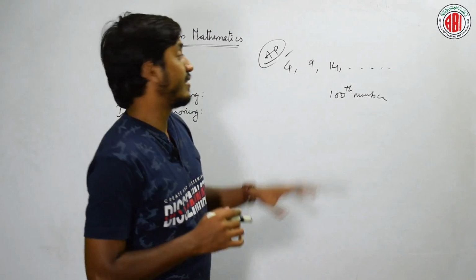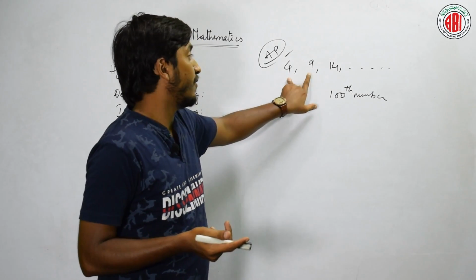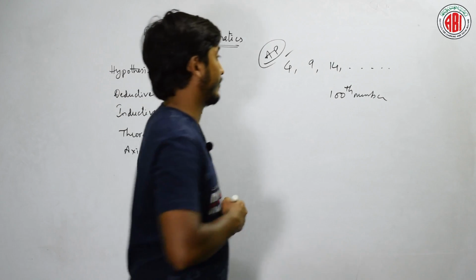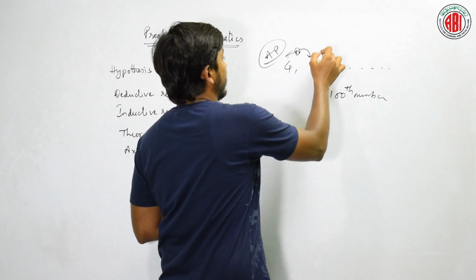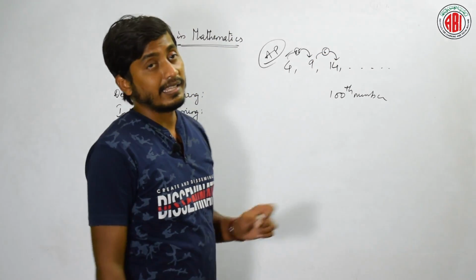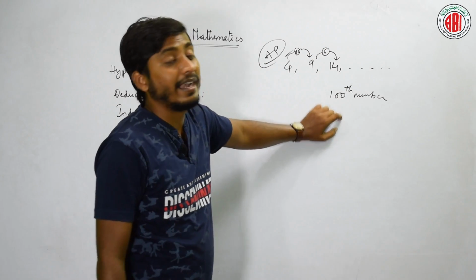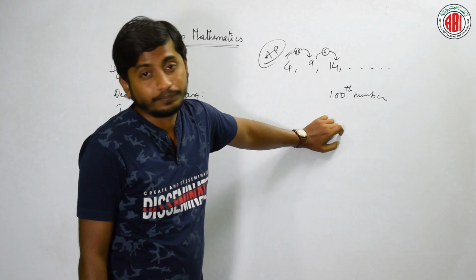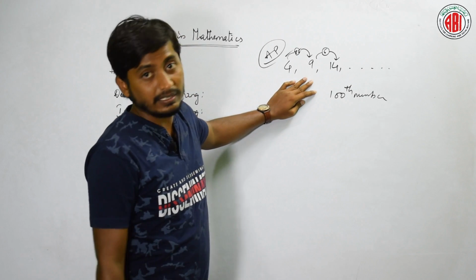This is called the first term, and we will check the difference between the first and second. That is, if I add 5 to this, I will get this. I add 5, then I get this, then I add 5 again, and I get this. Like that, after adding 100 times, I will get the 100th number. Clear? Do we have a direct proof for this?